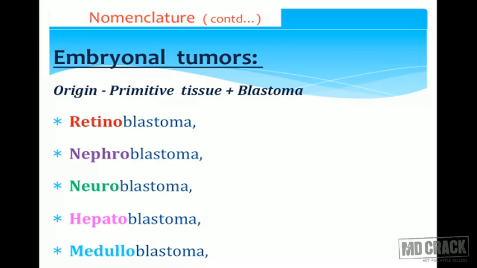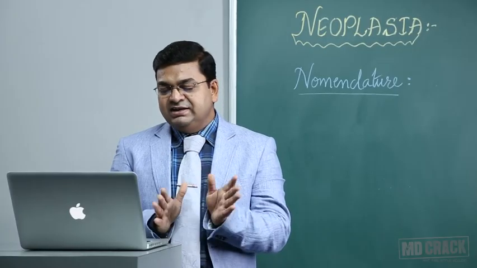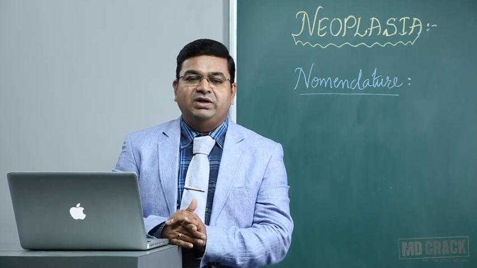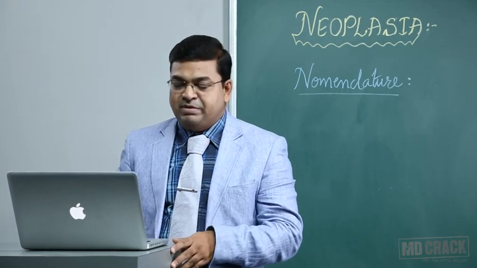If it is arising from the retina, we call it retinoblastoma. If it is arising from the kidney, we call it nephroblastoma, nothing but Wilms tumor. If it is arising from the sympathetic trunk, we call it neuroblastoma. If it is arising from the liver, we call it hepatoblastoma. If it is arising in the brain, we call it medulloblastoma. So remember, all these blastomas are very common tumors in the pediatric age population.